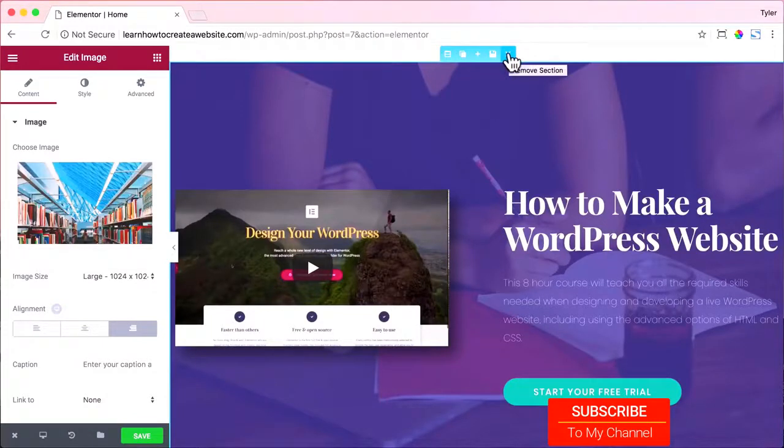But I think it could be taken one step further. Instead of importing an entire website, you can import just different sections that you want. Because really, you don't want to import an entire website. Usually you don't need the entire website to show up. You just need a certain section.